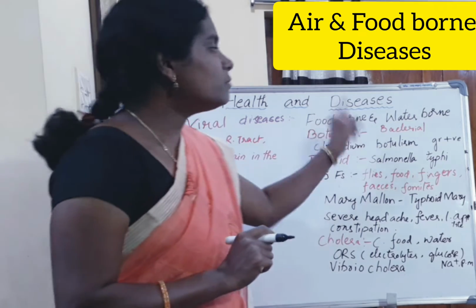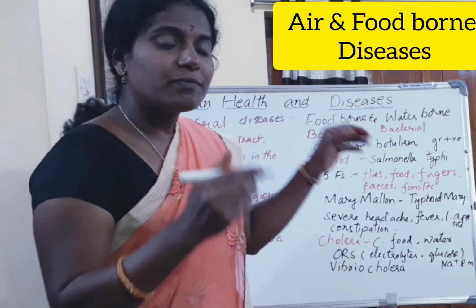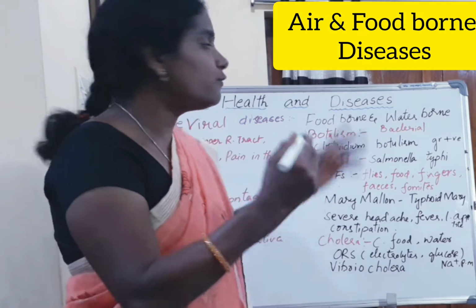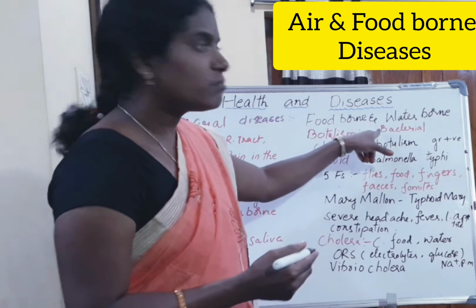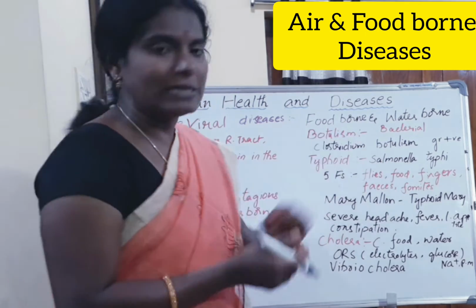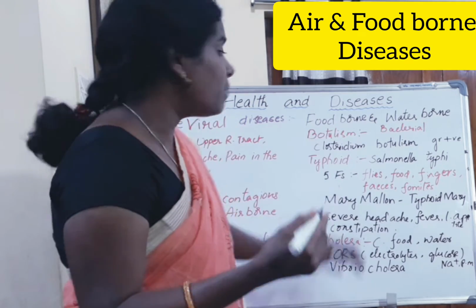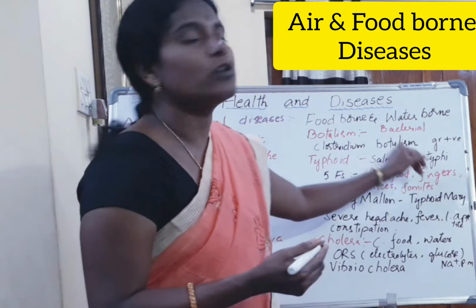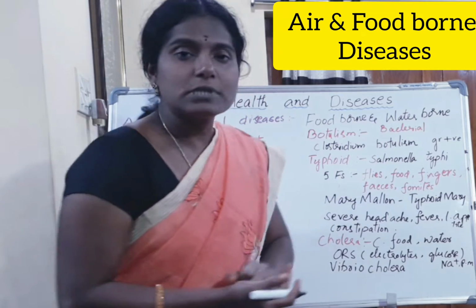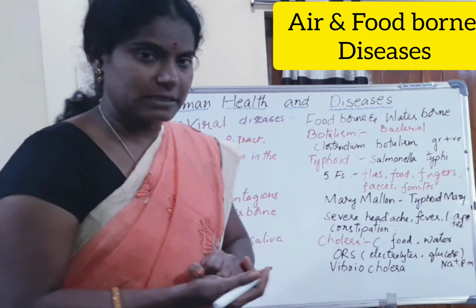Now, foodborne and waterborne diseases. That means the organisms enter through food and water. There are some bacterial foodborne and waterborne diseases. First one is botulism. Botulism is caused by the organism Clostridium botulinum. It is a gram-positive bacteria. Through contaminated food, it enters into healthy persons.